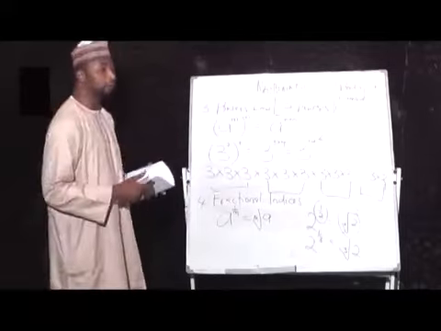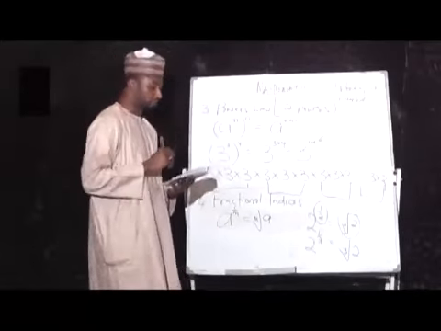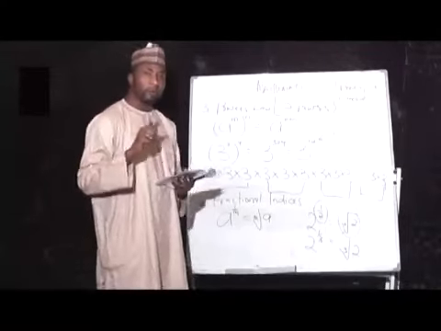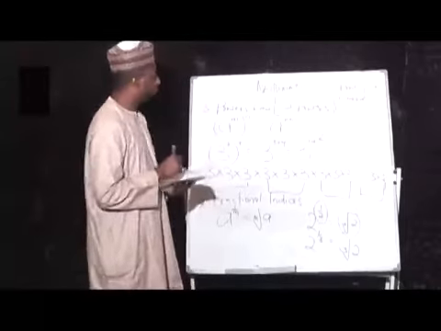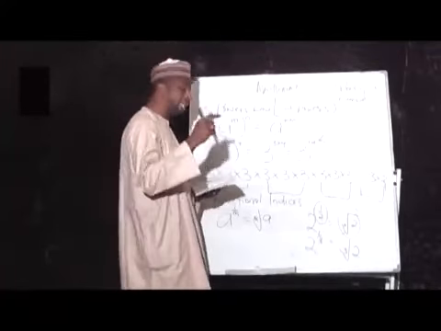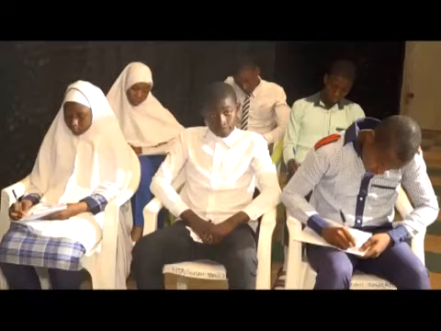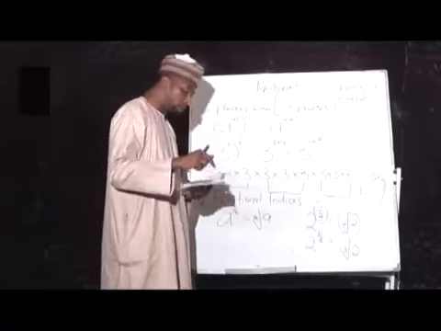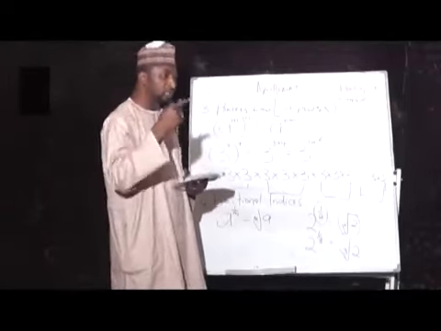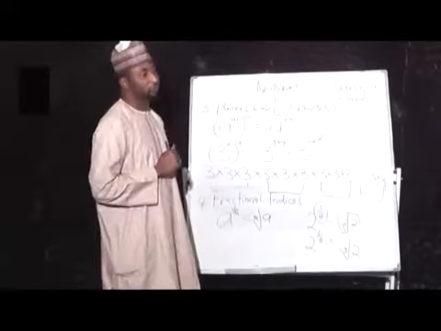A root of a number, say x, is another number which when multiplied by itself a given number of times, the result is x. That is the definition of a root of a number.